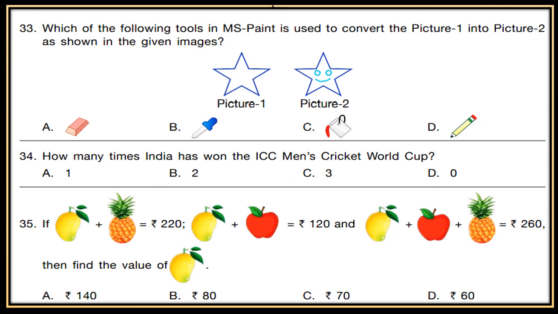34. How many times has India won the ICC Men's Cricket World Cup? A. 1. B. 2. C. 3. D. 0.